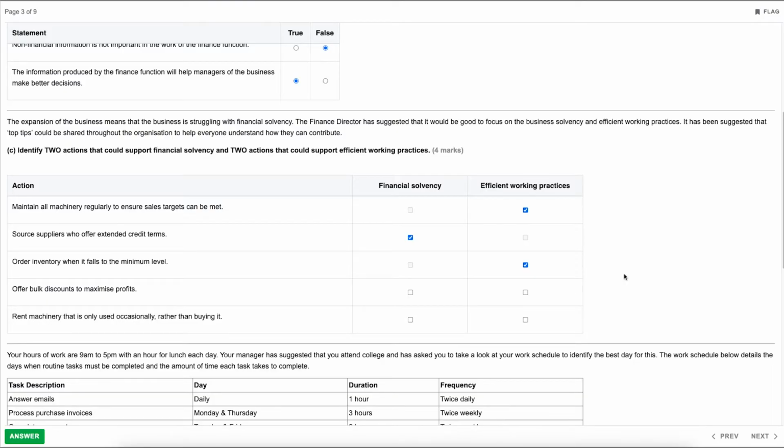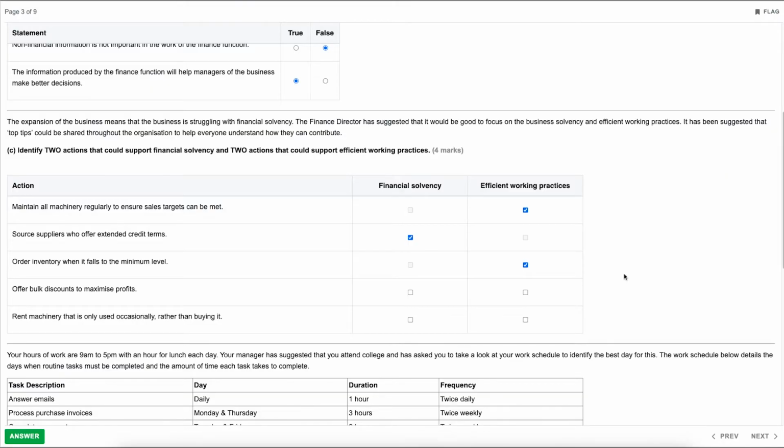You could potentially argue that they'd order more and therefore in the long run it could maximize profits. Equally, that still wouldn't fall into financial solvency or efficient working practices because financial solvency is really about cash movement. So maximizing profits wouldn't actually have any effect on that at all.